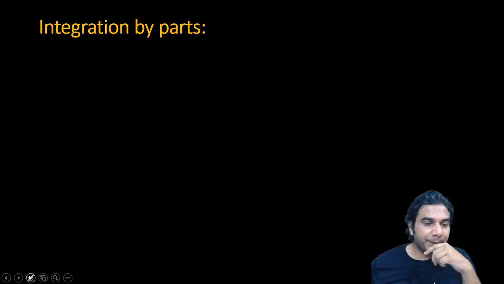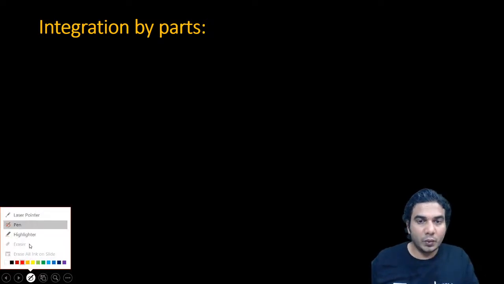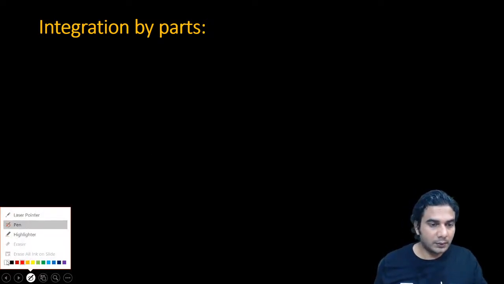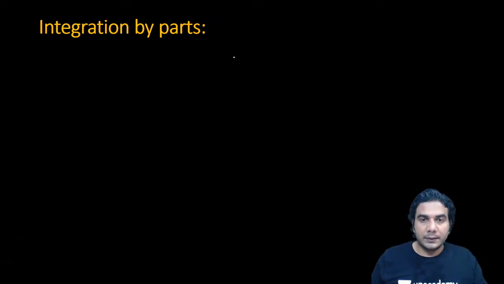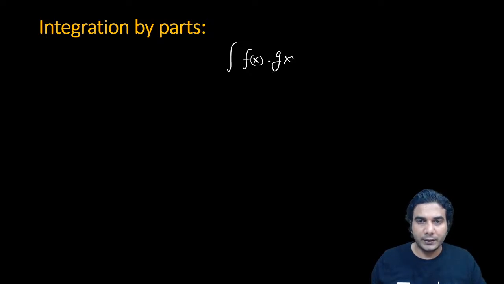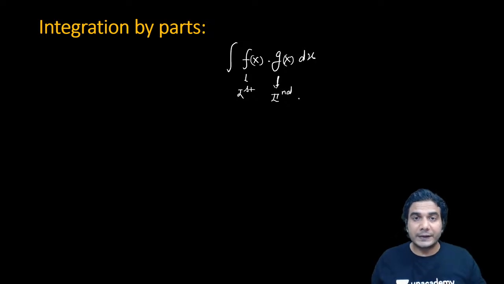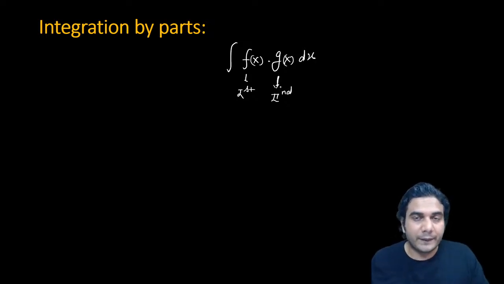You can see whenever you have two terms in a product like this, integral of f(x) into g(x), or you can write f into g into dx, you need to choose one function as first and the other function as second. So I'll call it first function, second function. f I'm calling the first function and g I'm calling the second function.